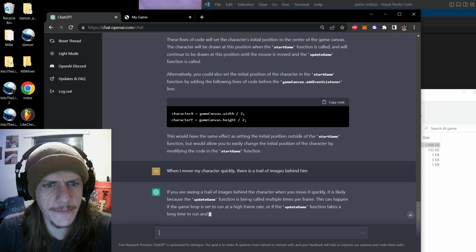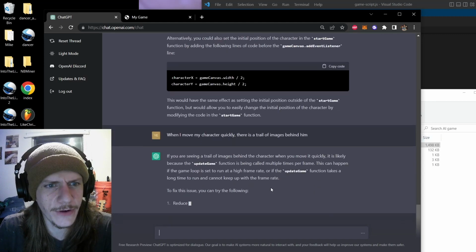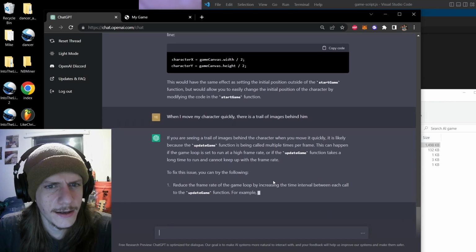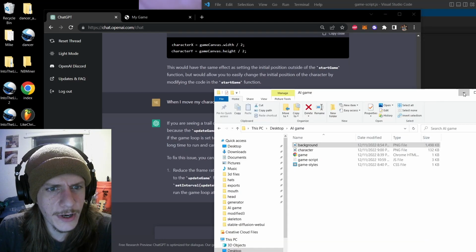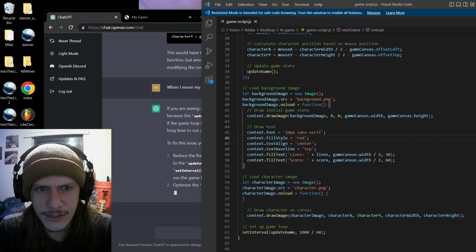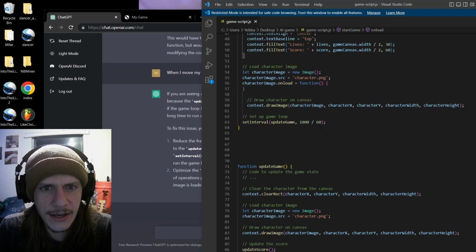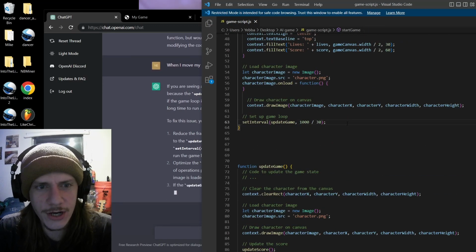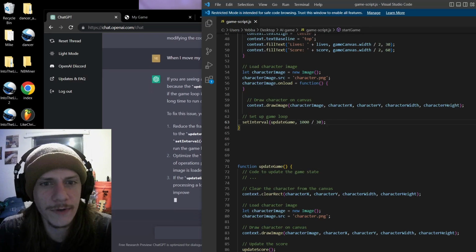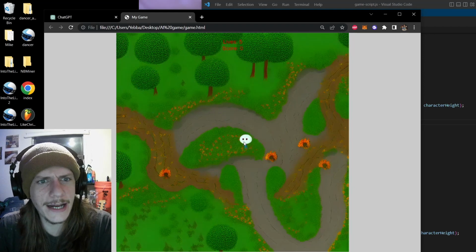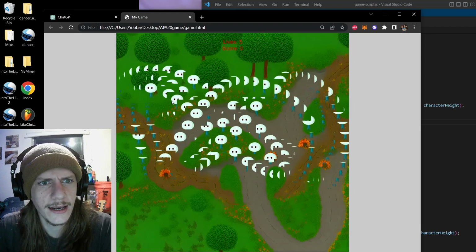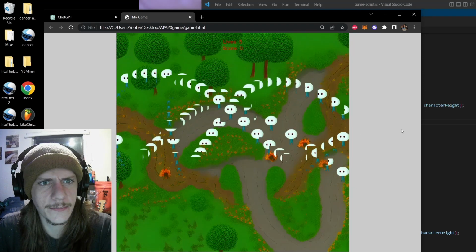So the update game function is being called multiple times per frame, it says. And so it's because it's called at a high frame rate. So we're going to set it to 30 like it says. So it just told me to change it. And I can tell you, I'm getting more familiar with this chunk of code right now. I'm not so reliant on copying exactly the output that he gives me. So I just set it to 30 and it's definitely still doing it.